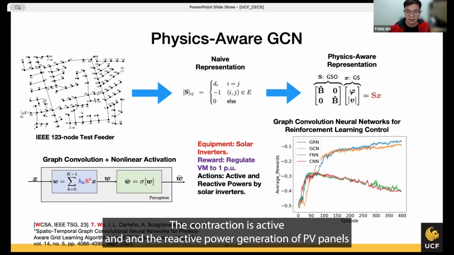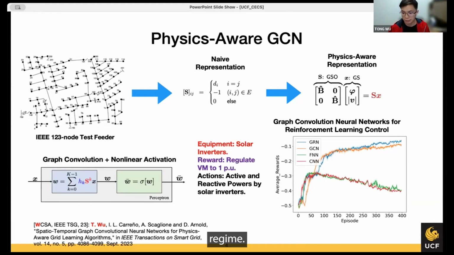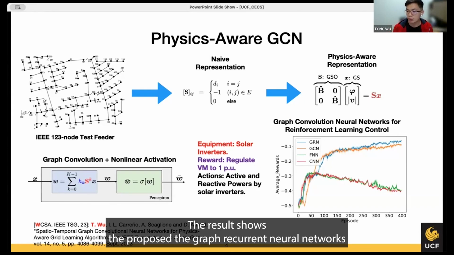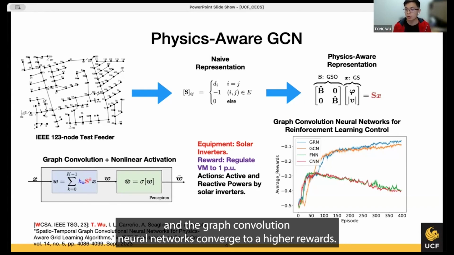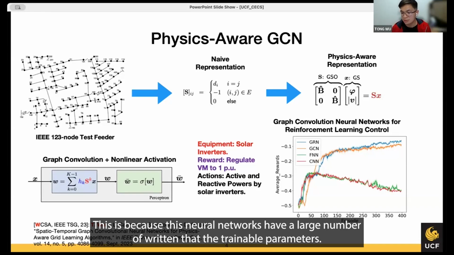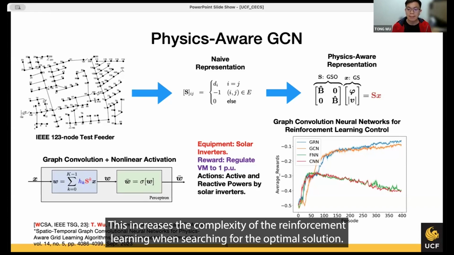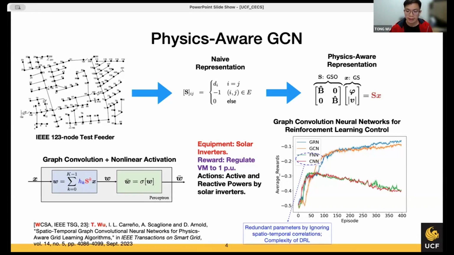The control action is the active and reactive power generations of PV panels. And the objective here is to regulate voltage magnitude into the safe region. The result shows the proposed graph recurrent neural networks and graph convolution neural networks converge to higher rewards, where the other fully connected neural networks and graph convolution neural networks cannot converge. This is because these neural networks have a large number of redundant trainable parameters, ignoring the spatial temporal correlations of power system data. This increases the complexity of the reinforcement learning when searching for the optimal solution.